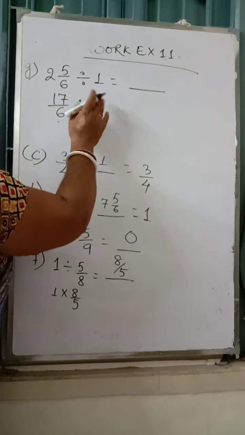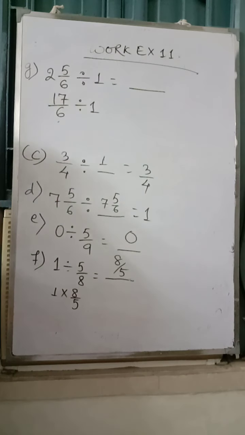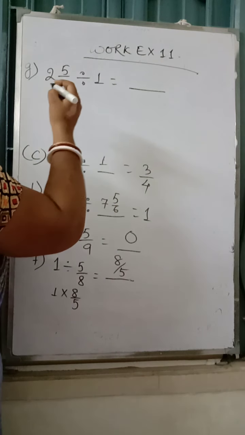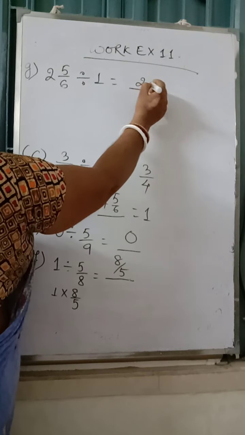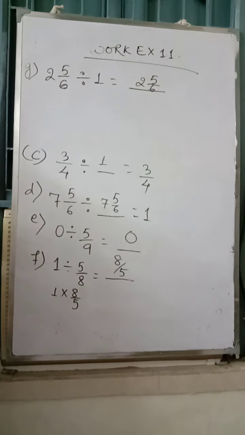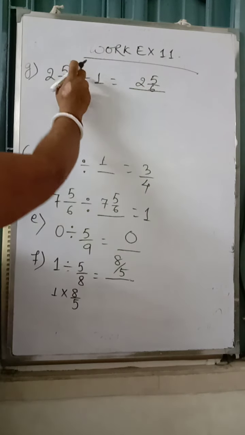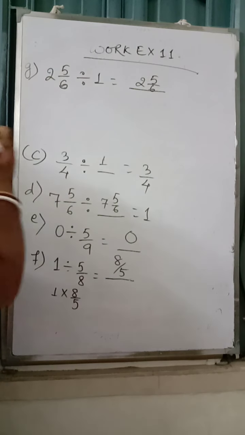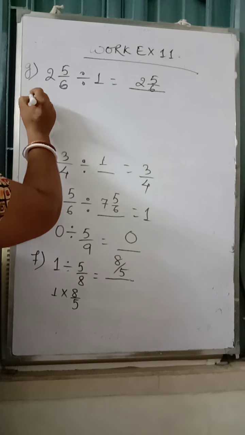So if a number is divided by 1, it remains as it is. But if 1 is divided by the number, it is changed. So it remains 2 whole 5 by 6. Sorry, it will be 2 whole 5 by 6 only, because the number is divided by 1. 1 is not divided by the number. It changes when 1 is divided by the number.